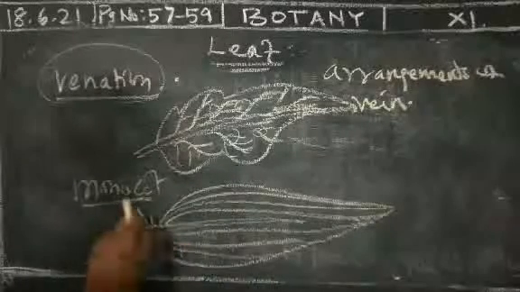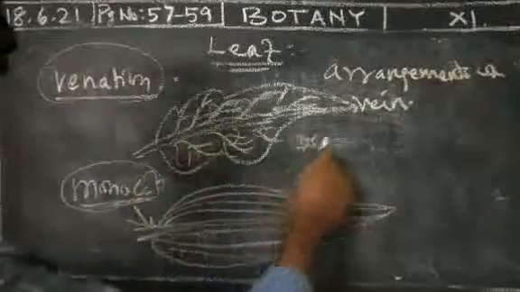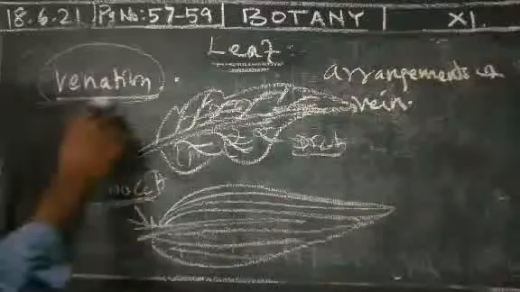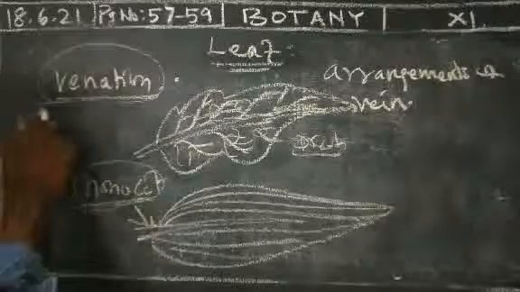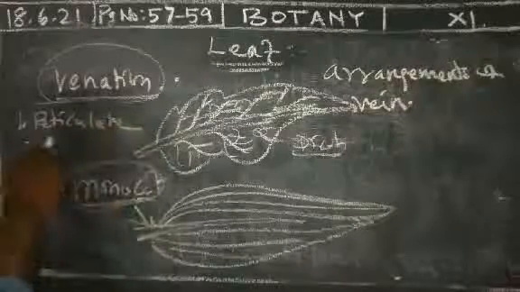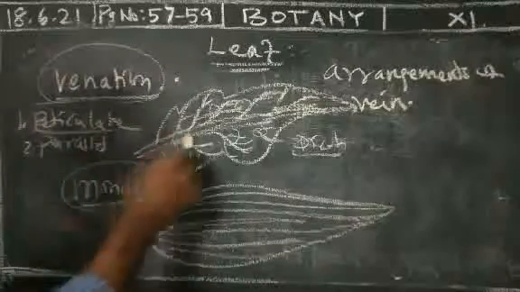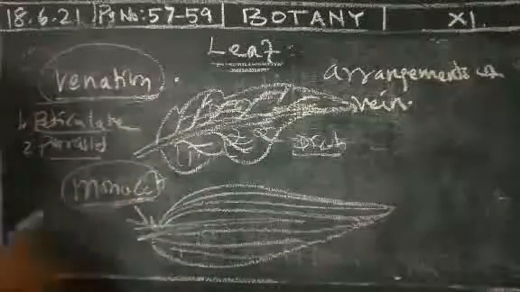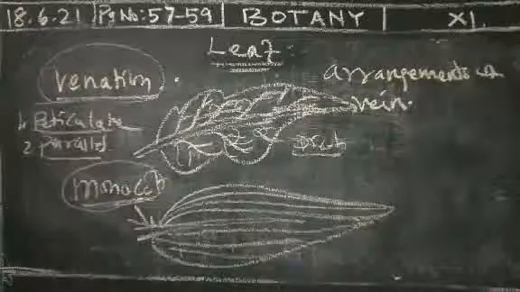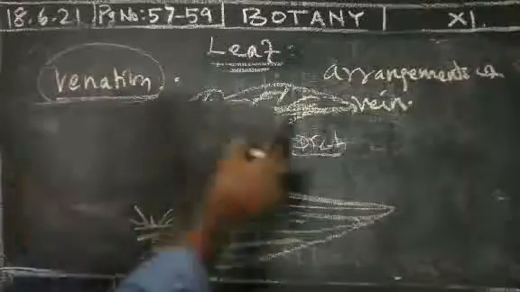Reticulate venation mostly occurs in dicot plants. Okay, next, what is another type of venation? Reticulate venation again divides into some categories.